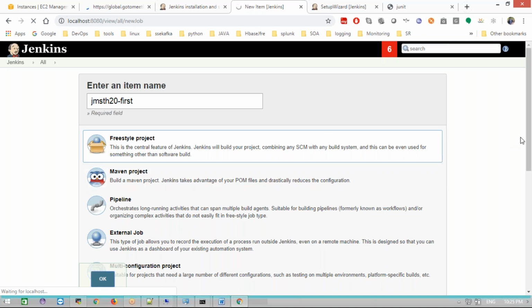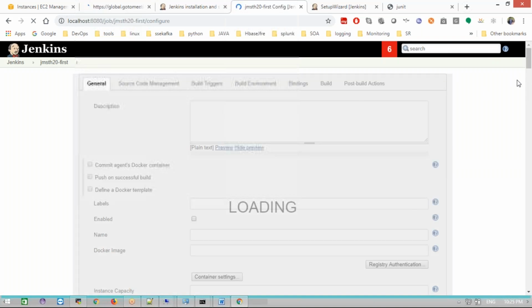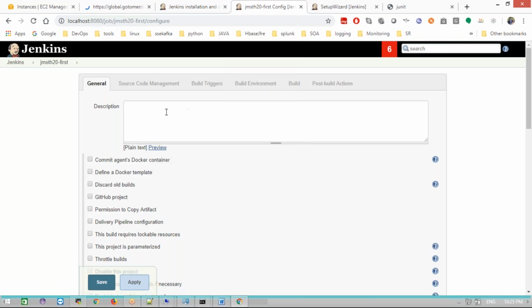Like where I need to download the source code, where I need to deploy, whether I need to send email notifications or not, when I need to trigger the build automatically without manual interaction, and whether I need to delete the old jobs or not. Those configurations come in this page. Now I'm going to create a job here. The job general section comes here.